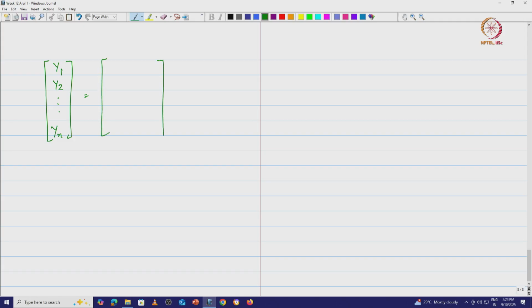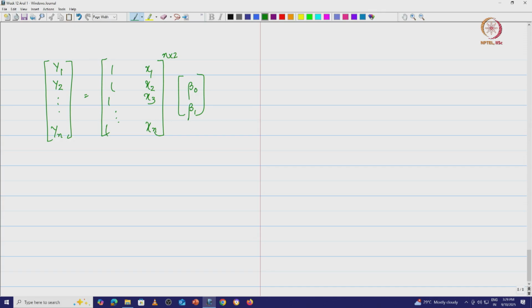So I am going to take 1 x1, 1 x2, etc., 1 xn, these are the n points, and the values I am going to have are beta naught and beta 1. This is a matrix which is n by 2, n rows and 2 columns.